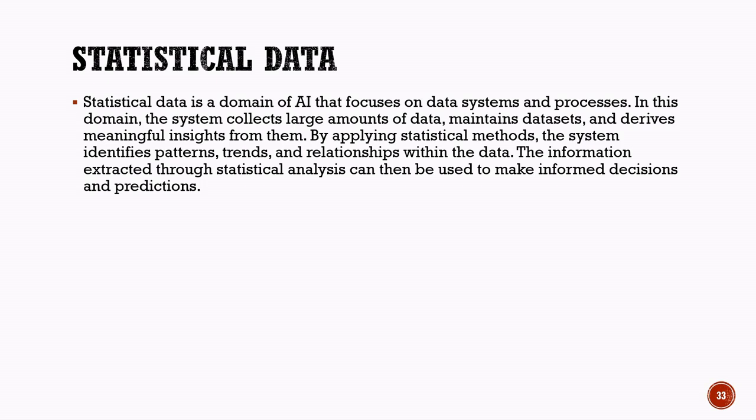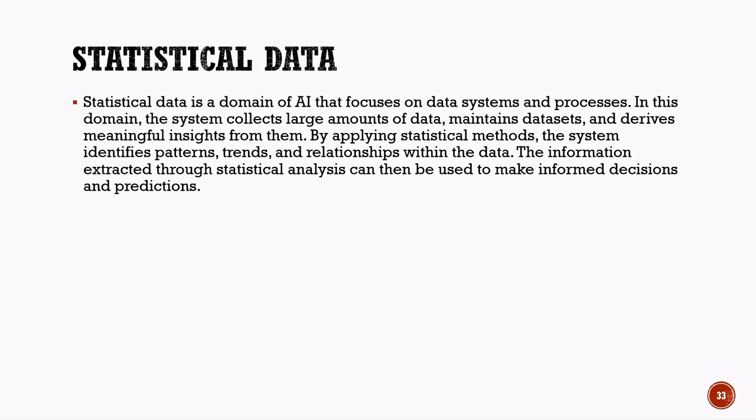These datasets are maintained and analyzed to identify meaningful patterns and relationships. By using statistical methods, AI systems can study trends, compare values, and understand how different factors are connected. The insights obtained from statistical analysis help AI systems make predictions and support decision-making.